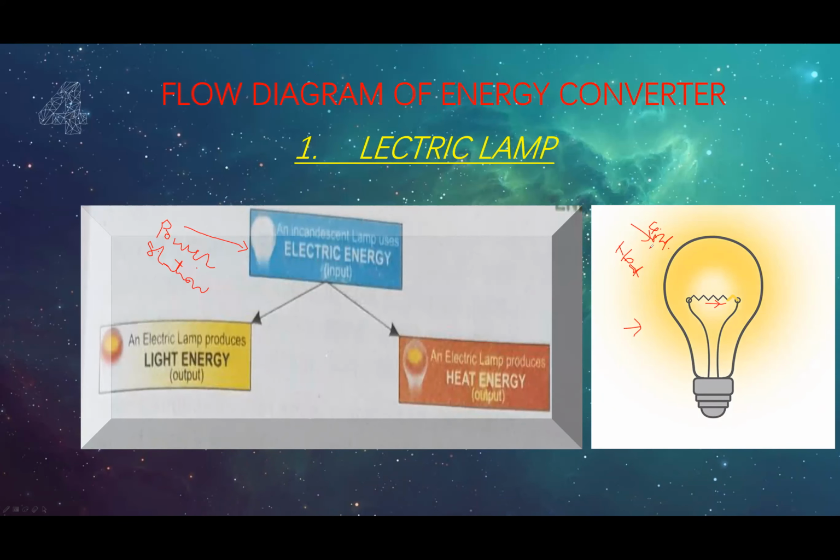But from the electric lamp, our sole purpose is light energy. So where does the rest of the energy go? Our input is the electrical energy, and our output is the light energy, which is desirable, which is what we want.